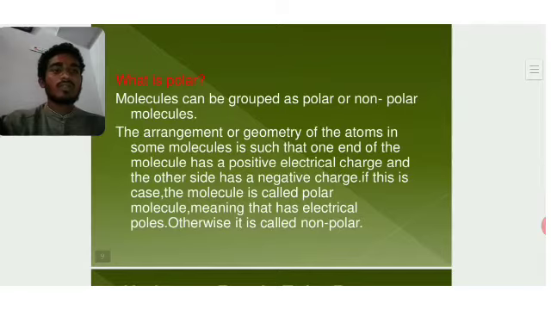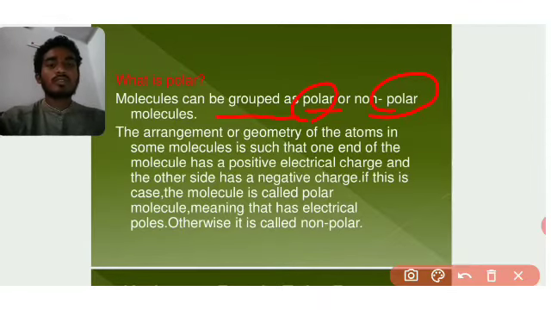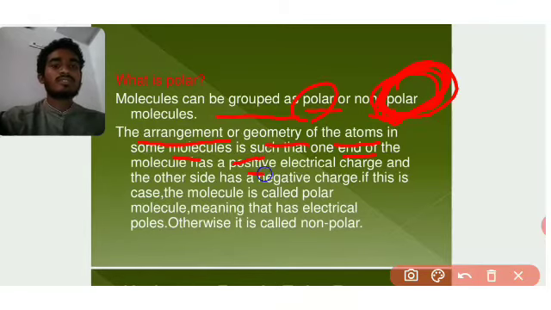So now what is polar? Molecules can be grouped as polar and non-polar molecules. Polar means it may have both positive and negative ends. It may be both positive, and sometimes it is non-polar. For example, alkanes are non-polar molecules. Many inorganic compounds act as polar molecules. Here the arrangement and geometry of the atoms in some molecules is such that one end of the molecule has a positive charge and the other side has a negative charge. These molecules are called polar molecules, as I already told you.